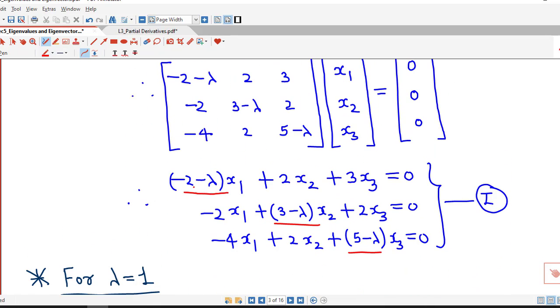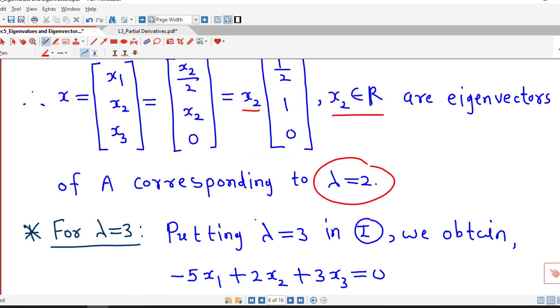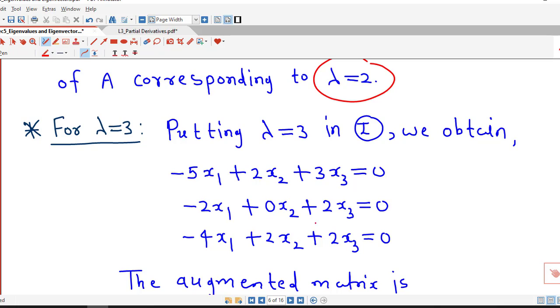So for lambda equal to 3, this is minus 5x1 plus 2x2 plus 3x3 equal to 0. This is minus 2x1 plus 0x2 plus 2x3 equal to 0. And the last equation is minus 4x1 plus 2x2 plus 2x3 equal to 0. So we solve that system corresponding to lambda equal to 3, and we can see this is also not easy to solve directly. So for this system also we have to apply the Gauss elimination method.